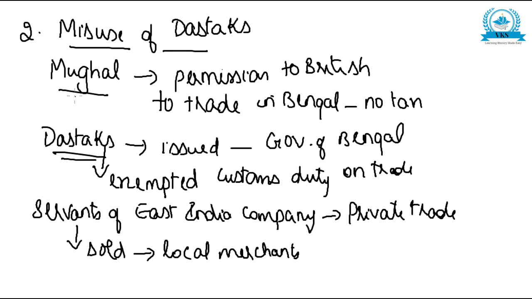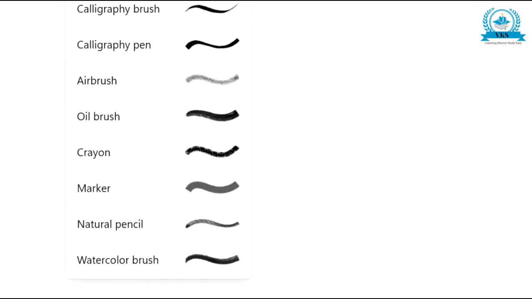So that was the second reason. The Mughal emperor had given permission for the British to trade in Bengal without tax. Dastaks were issued which exempted the customs duty, but the servants of the East India Company misused these dastaks for their own private trade, and sold them to merchants for profit, resulting in loss of income. First was the political cause, second was misuse of dastaks. Now let us see what was the third cause.